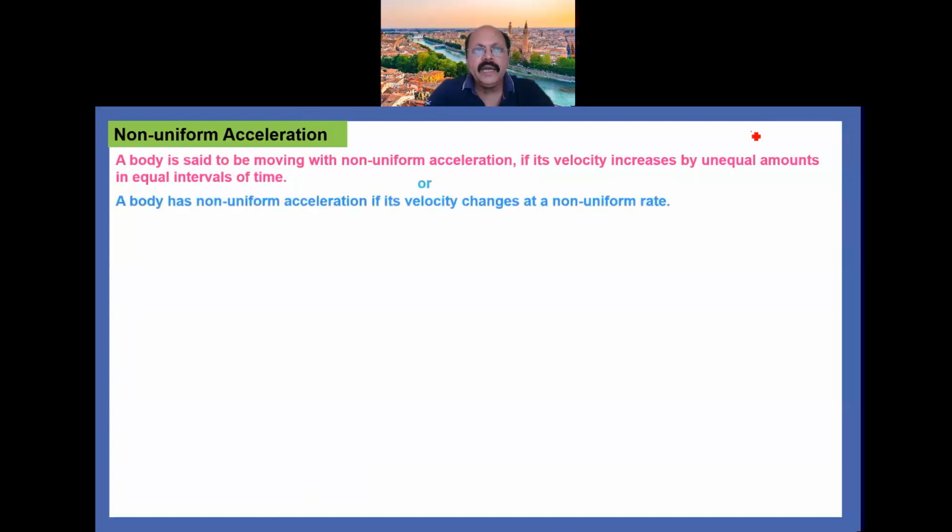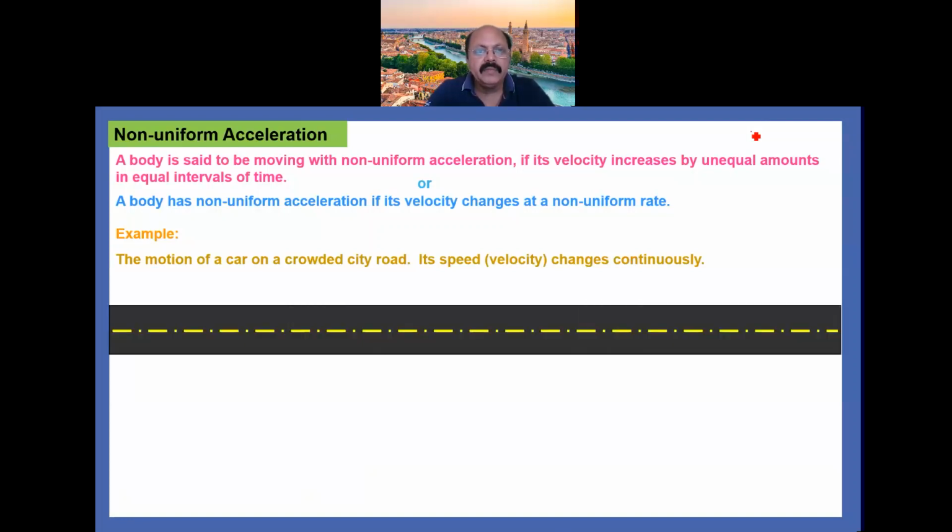Or we can say that a body has non-uniform acceleration if its velocity changes at a non-uniform rate. For example, we take the motion of a car on a crowded city road. Then its speed or velocity changes continuously. You can see one animation here. The car is here and you see its motion.